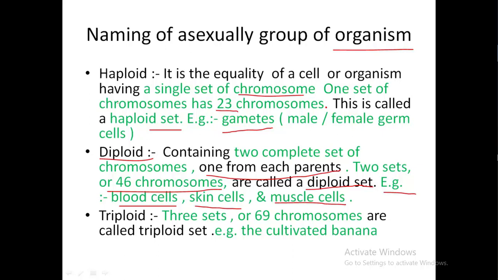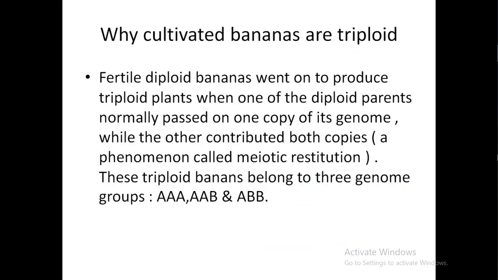Now, triploid. Three sets or 69 chromosomes. Triploid means three sets, or 69 chromosomes, are called triploid sets. For example, the cultivated banana. In your mind, a question will arise: what is the meaning of the cultivated banana? Cultivated banana means it has been cultivated.